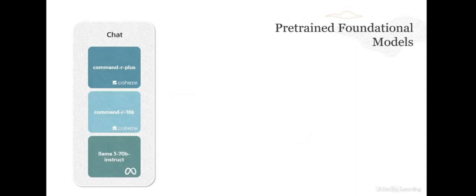So for the chat models, we have the following models which are shown on the slide. So Command R plus, Command R 16K model, and Llama 3 70 billion instruct model. Now Command R plus and Command R chat models both belong to the Cohere family of LLMs, but they differ in their capabilities, use cases, and pricing. R plus is more powerful and can handle a larger number of requests, but is more expensive to use. So for example, for R plus, the user prompt can be up to 128,000 tokens, while for Command R, it is limited to 16,000 tokens.